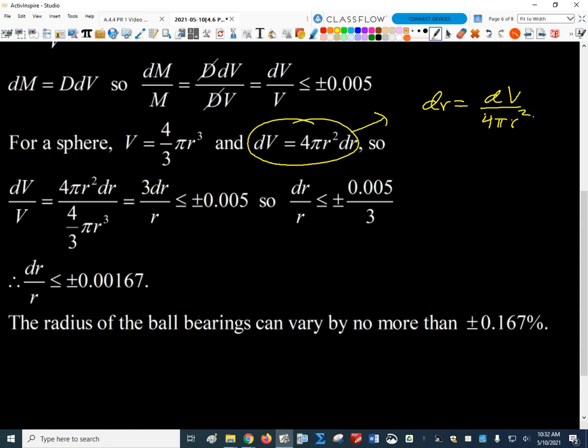So what would I need to know here? I would need to know what the radius was of the ball bearings that we're building, and I would need to know what dV is. Well, dV is just 4 pi r squared dr, so I could replace that, and all those cancel. Oh, whoops, that's not going to work. I just got dr equals dr. Can't do that.